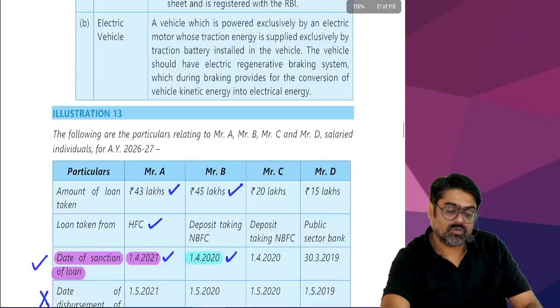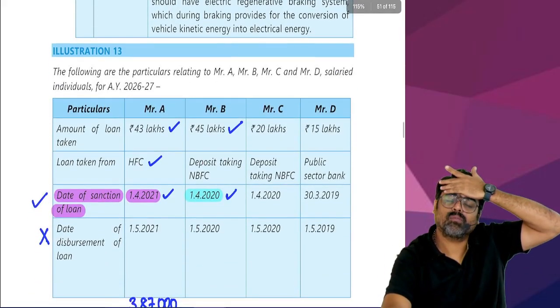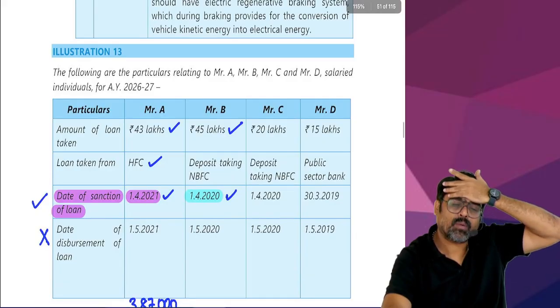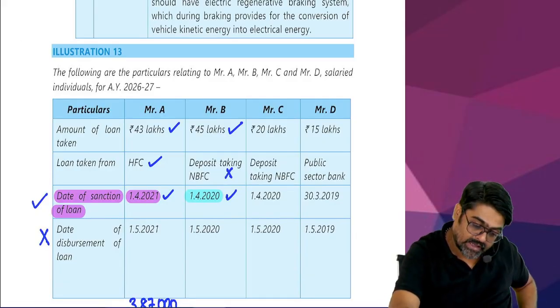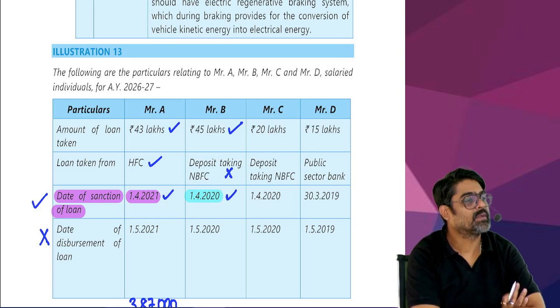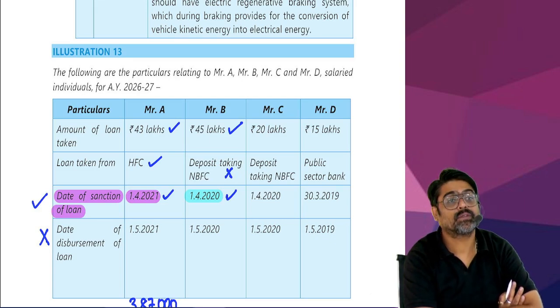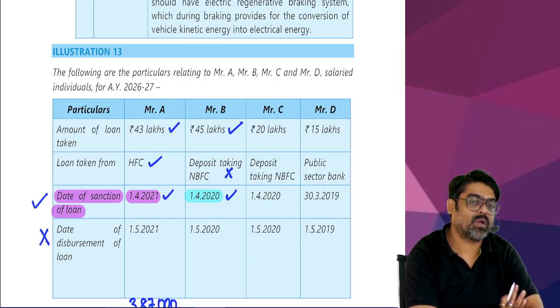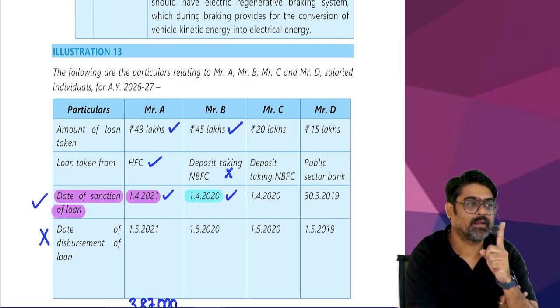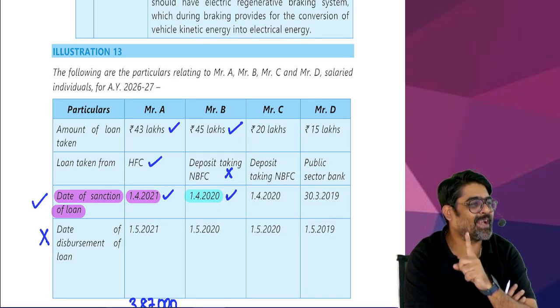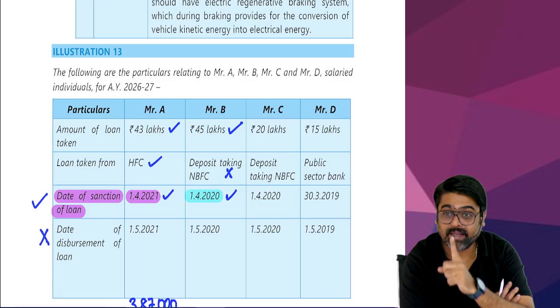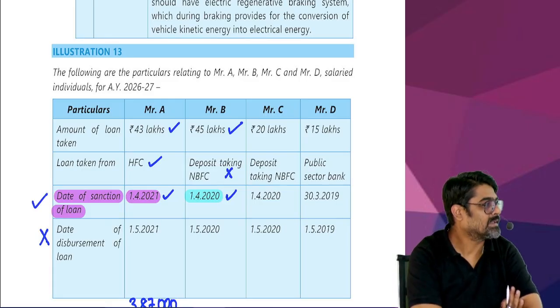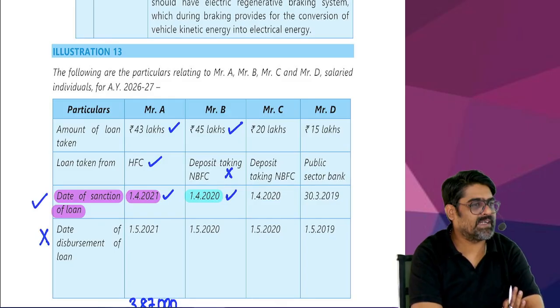And also sir, the loan is taken from bank. No. Loan is taken from housing finance company. No. Loan is taken from deposit taking NBFC. Deduction for interest on this loan will be allowed or will not be allowed? Will be allowed. Under section 24B only. And no excess interest can be claimed under section 80EEA, because the stamp duty value of the property purchased by taking that loan is more than 45 lakhs.